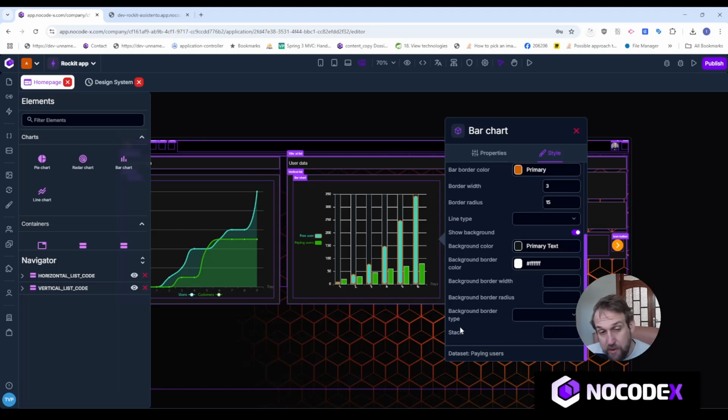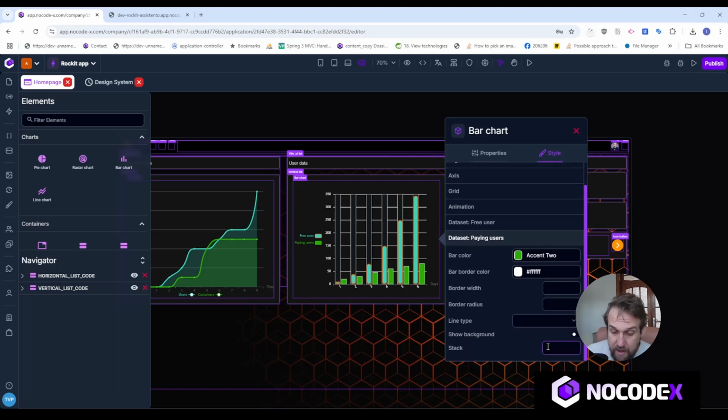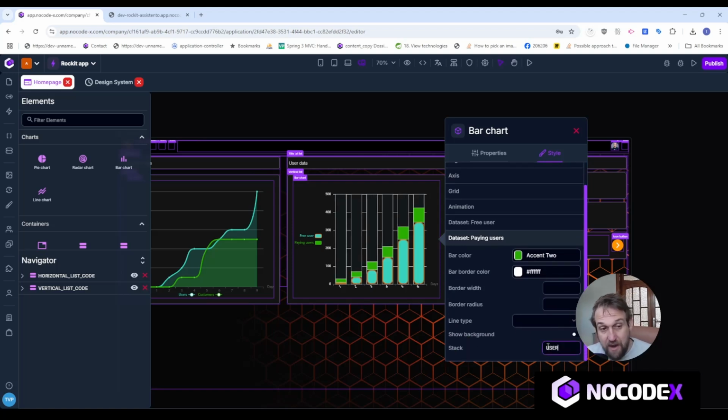So what you have to do to achieve this is you pick a stack identifier. You can have many stack identifiers in your bar chart, so you can have more than one, but all the data sets that have the same stack identifier will be stacked on top of each other. So I'll choose user as a stack identifier right here, and I'll choose user as a stack identifier right there.